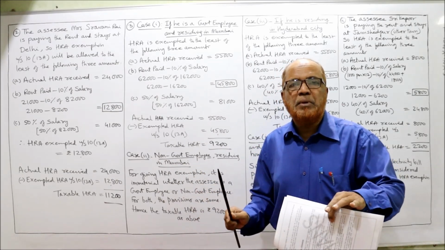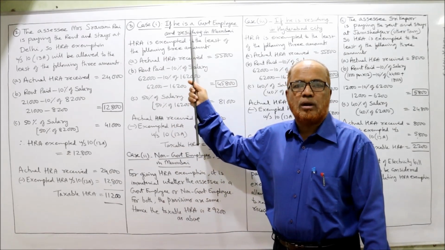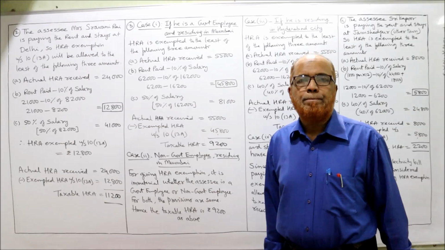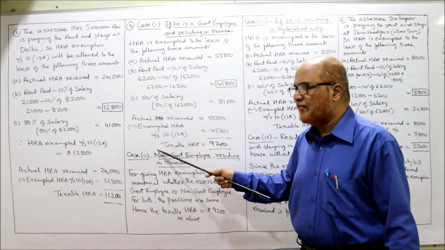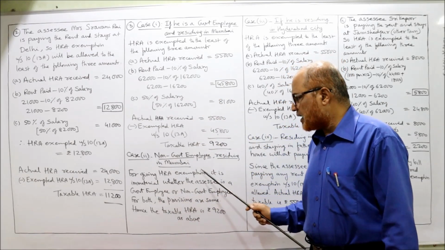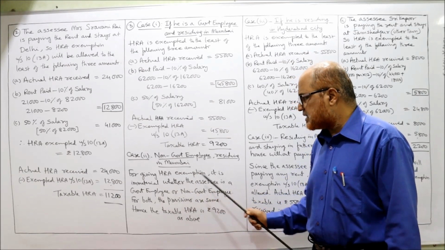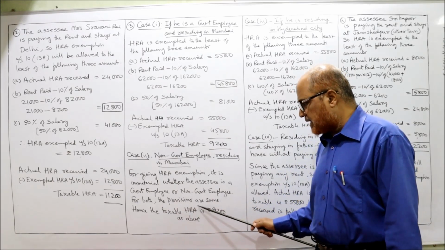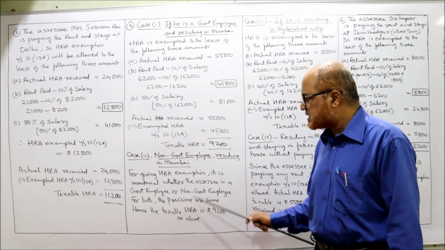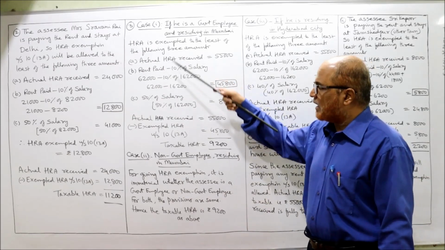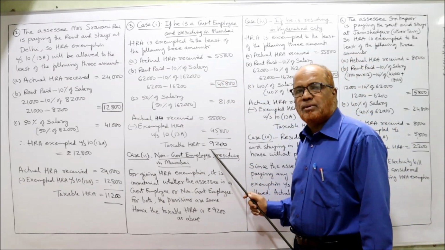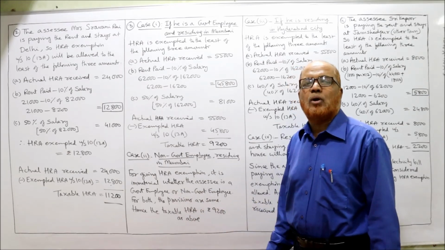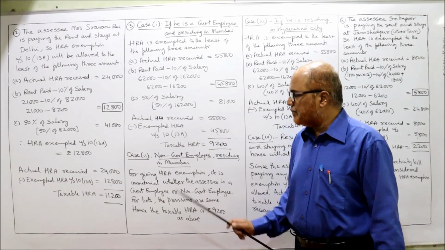So it does not make any difference whether he is a government employee or non-government employee. The provisions are same. So for giving HRA exemption, it is immaterial whether the SSC is a government employee or non-government employee. For both, the provisions are same. Hence the taxable HRA is 9,200 as above. As we have calculated 9,200 taxable HRA, the same 9,200 is the taxable HRA if he is a non-government employee also. The provisions are same. That's all.